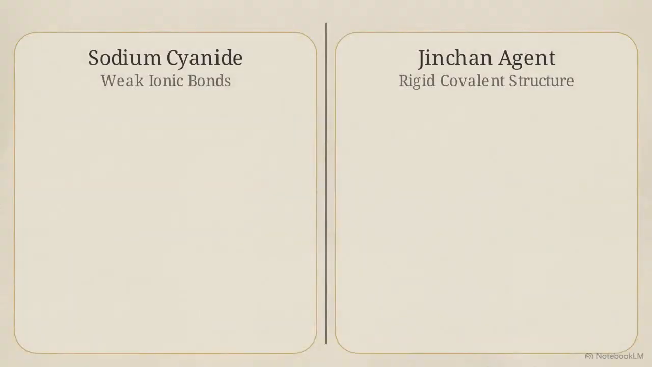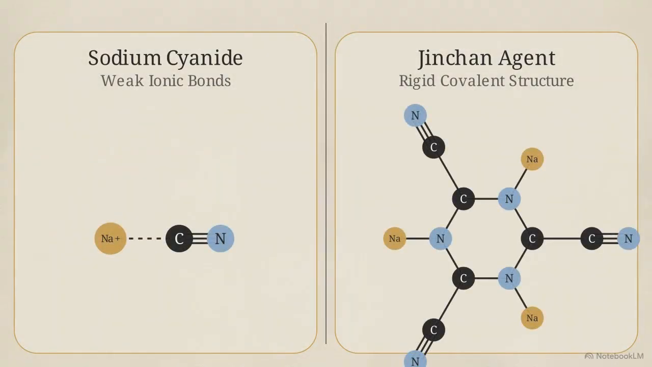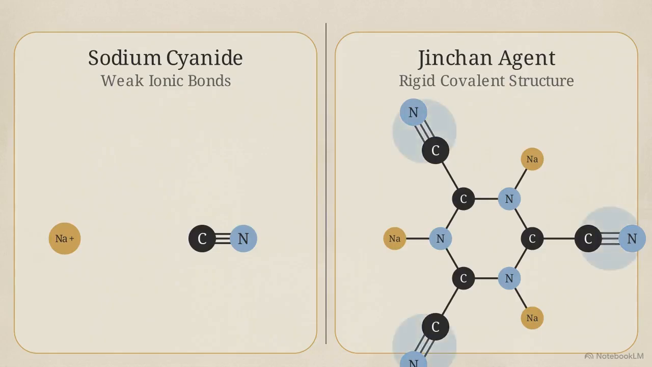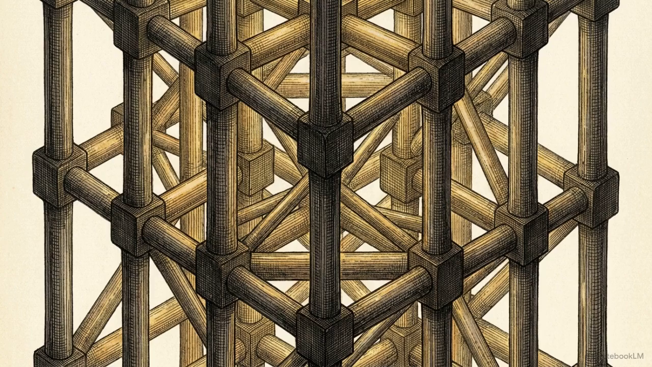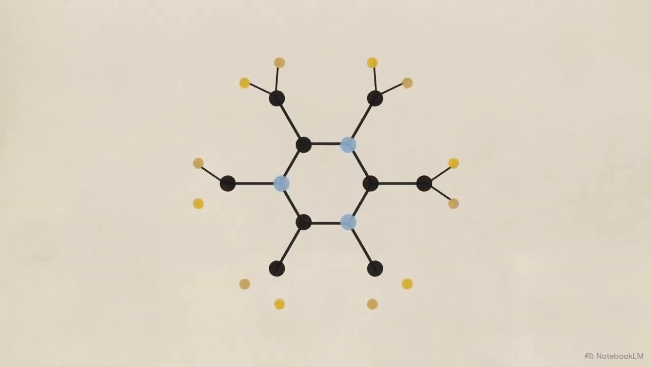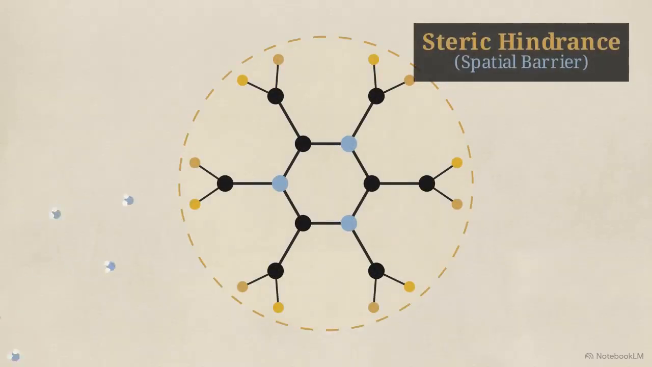To bypass this lockout, the JIN CHAN agent uses a different chemical delivery mechanism, as seen in this comparison with sodium cyanide. Sodium cyanide relies on weak ionic bonds, but the JIN CHAN molecule uses rigid internal connections. It utilizes pseudo-cyano groups to provide the chemistry needed to extract gold. These groups are secured to the main carbonized structure by strong covalent bonds, rather than the weak pairings found in cyanide salts. The molecule's large physical footprint also creates steric hindrance, a spatial barrier that blocks unintended interactions.